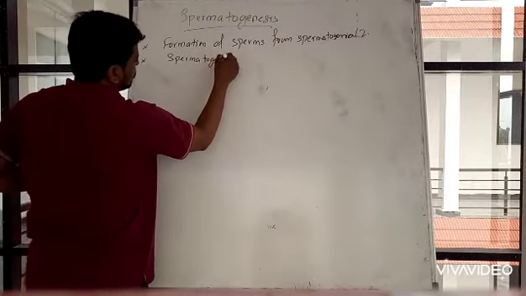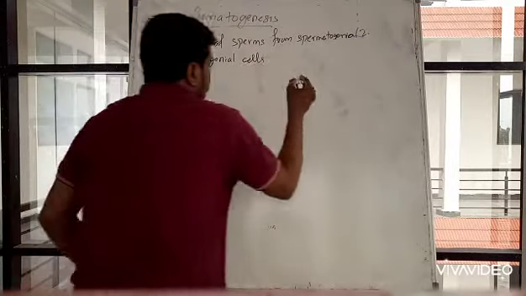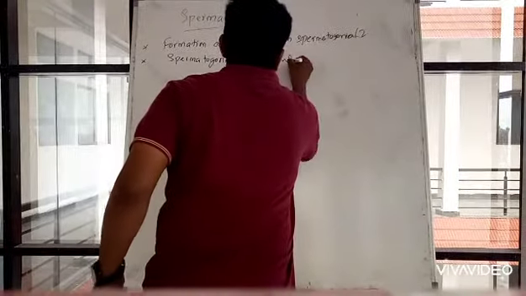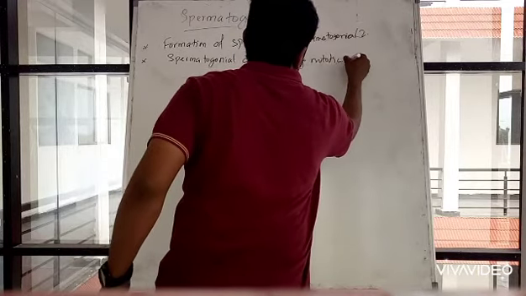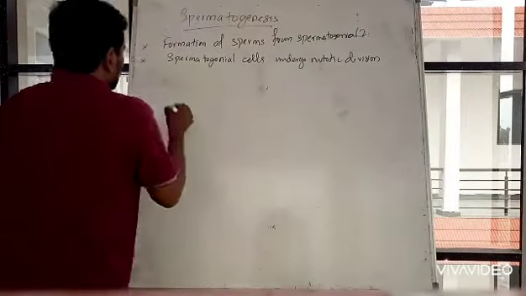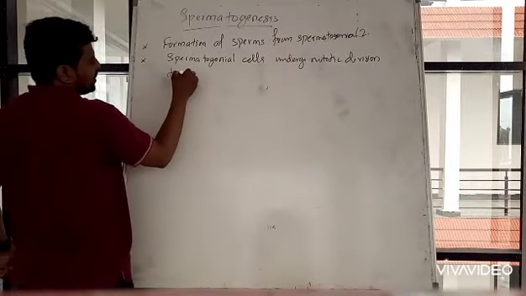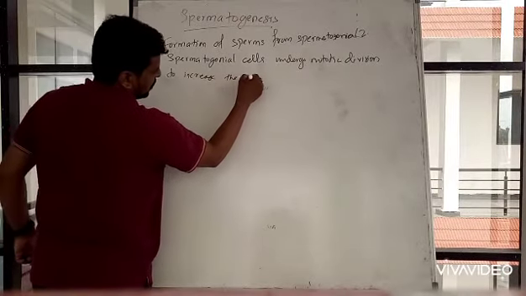Spermatogonial cells undergo mitotic division to increase their number.